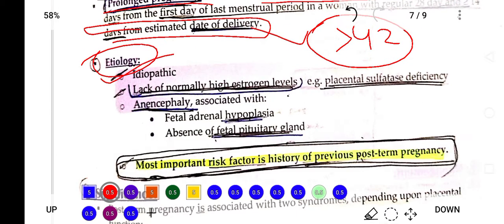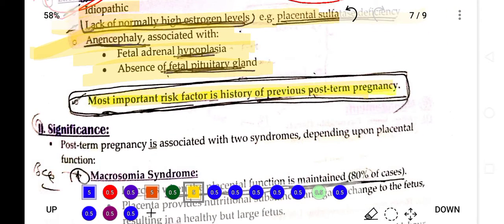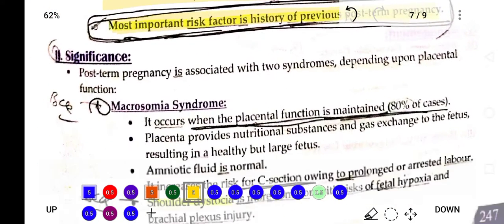Etiological factors include idiopathic causes, a lack of the normal high estrogen level, placental sulfatase deficiency, anencephaly, fetal adrenal hypoplasia, and absence of the fetal pituitary gland, which can give rise to post-term pregnancy. Now, the most important risk factor is a previous post-term pregnancy.